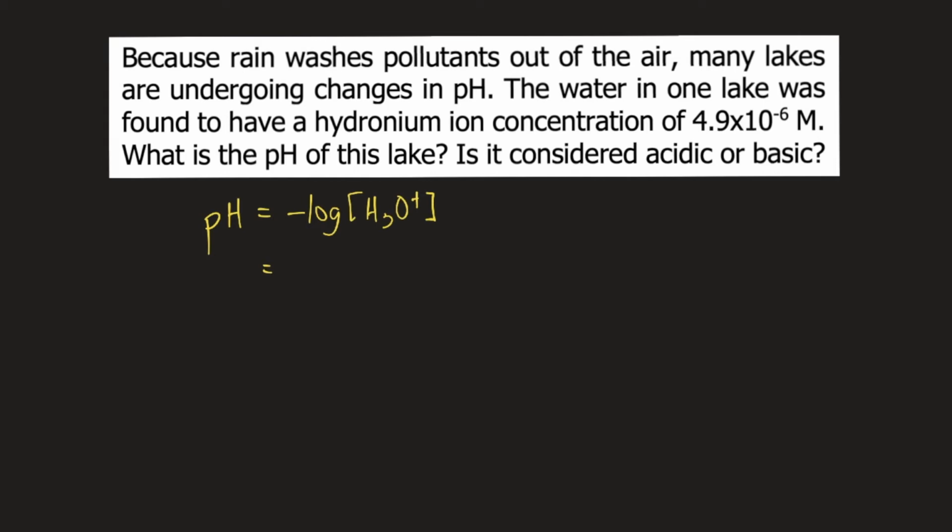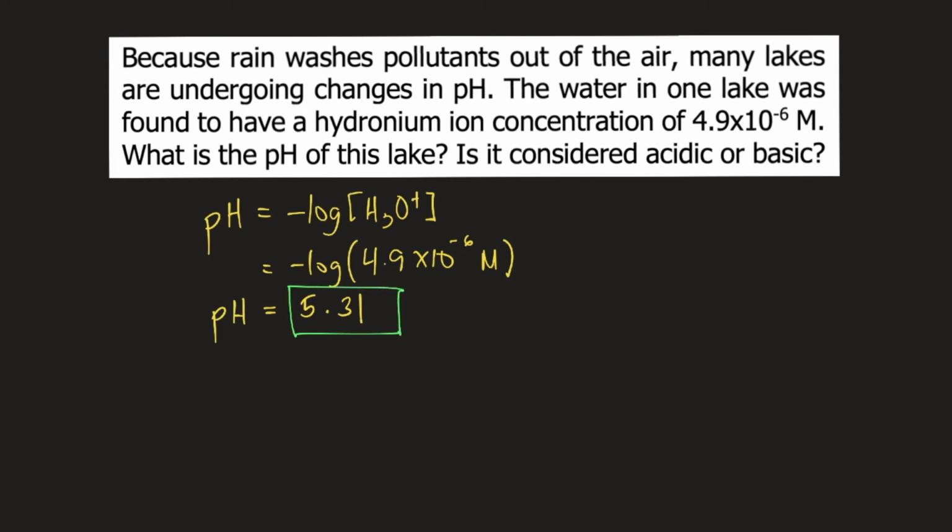So this is equal to negative log of 4.9 times 10 raised to negative 6 molar, which is equal to 5.31. So the pH is equal to 5.31.